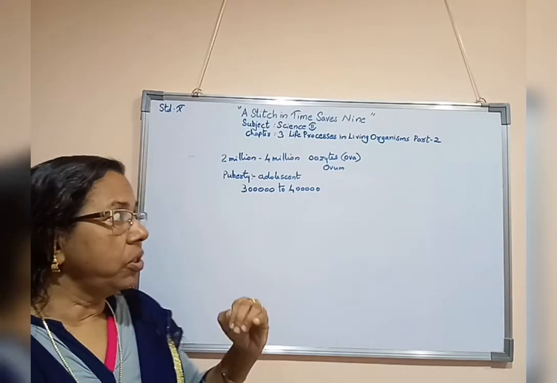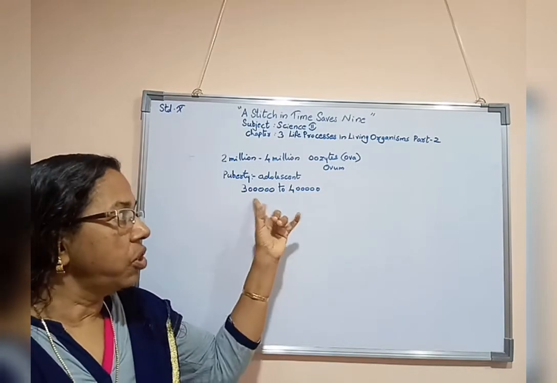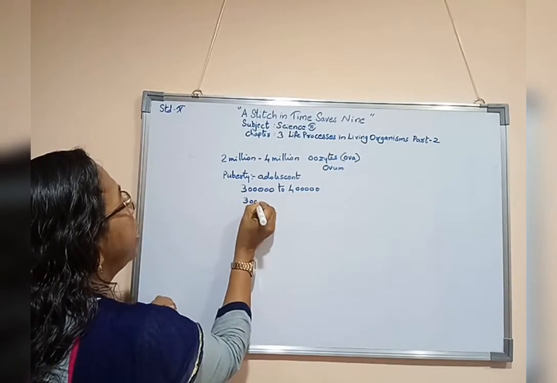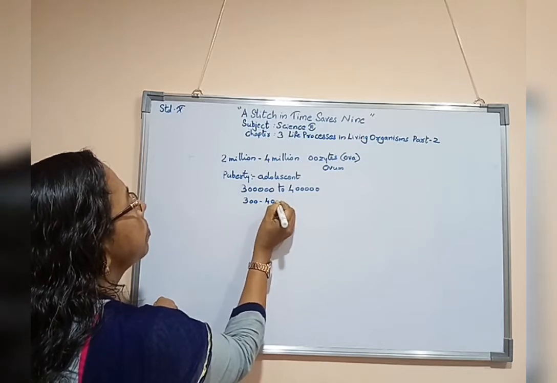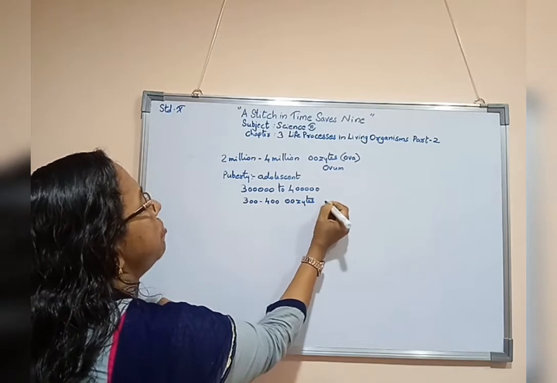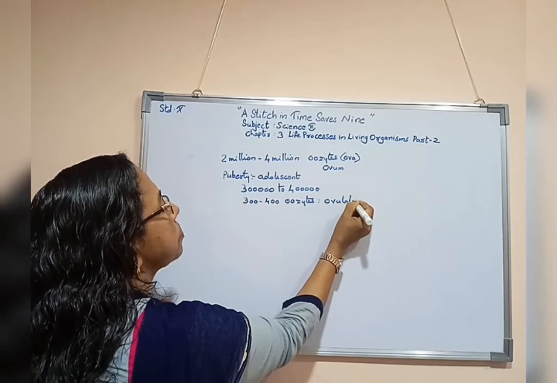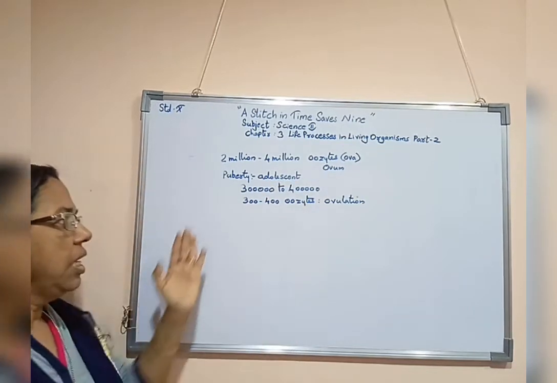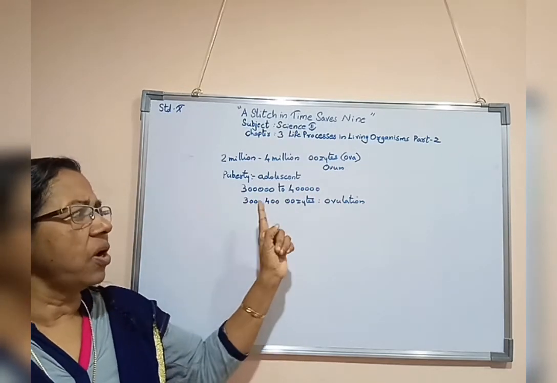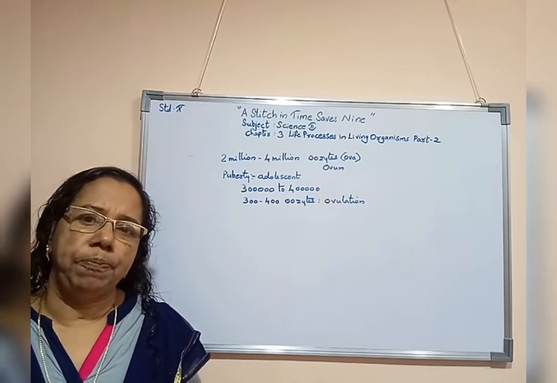Out of the 3 lakh to 4 lakhs, only 300 to 400 oocytes undergo ovulation.